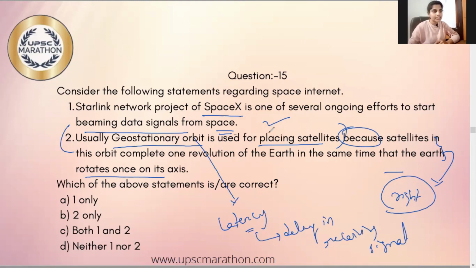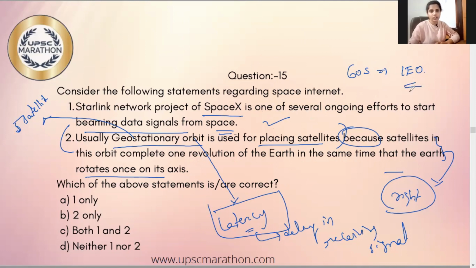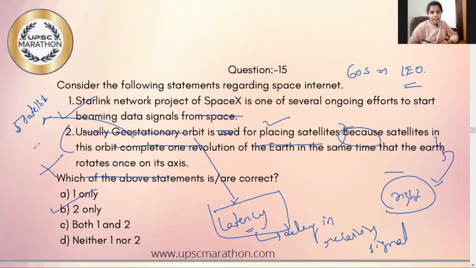So what we have discussed is that the SpaceX project has launched 60 satellites in lower Earth orbit. In the other way, at least 5 satellites would have covered the entire Earth if they were placed in the geostationary orbit. But there is a problem of latency, because of which the SpaceX project has decided to launch 60 satellites in lower Earth orbit. So from this, we can conclude that statement 2 is false, whereas statement 1 is true. So our option is A. With this, we have completed 15 questions. So let us end this session here.